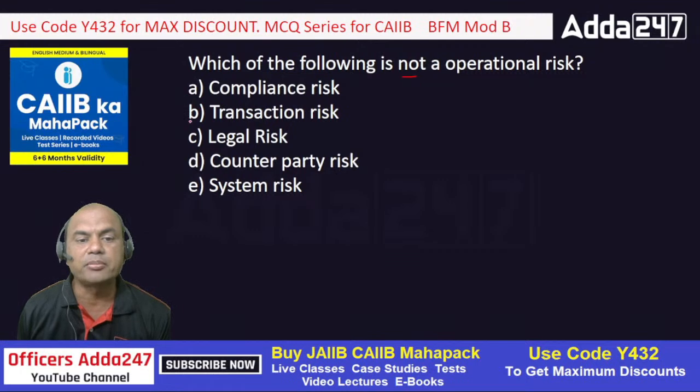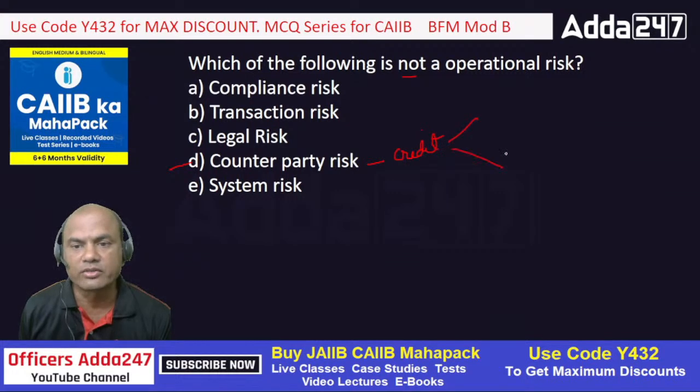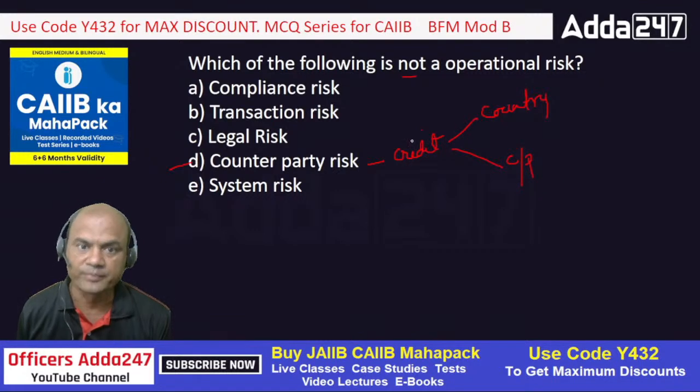So what is the correct answer? A, B, C, D, E. The correct answer is counterparty, because counterparty risk comes under which risk? Type in the comment section. Correct, credit risk. Credit risk consists of 2 parts, one is country and second is counterparty. So credit risk will consist of 2 parts always.